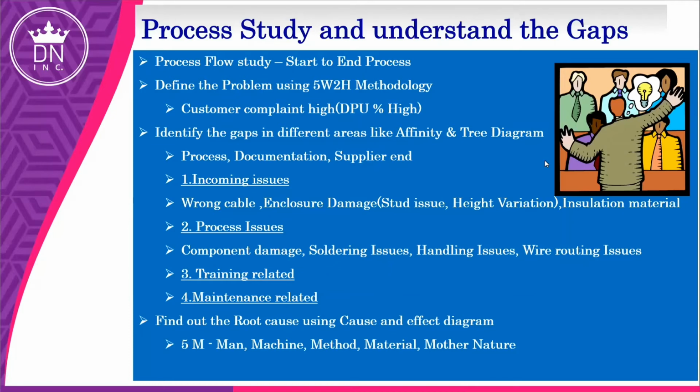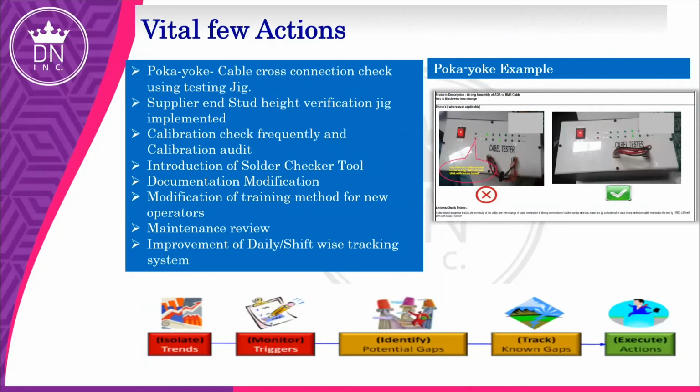Next come a few of the action items in our project. We used the Poka-Yoke methodology to identify cable cross connection. On the right side, you can see these two pictures. In the first picture, the cable connection is correct, so a green light is reflected. In this picture, the cable is cross connected. In this cross connection test, you get a red light and a buzzer sound also.